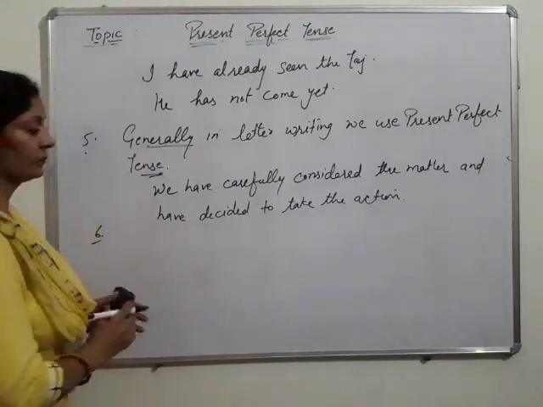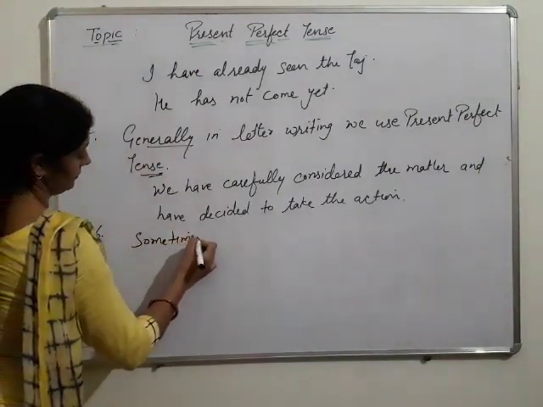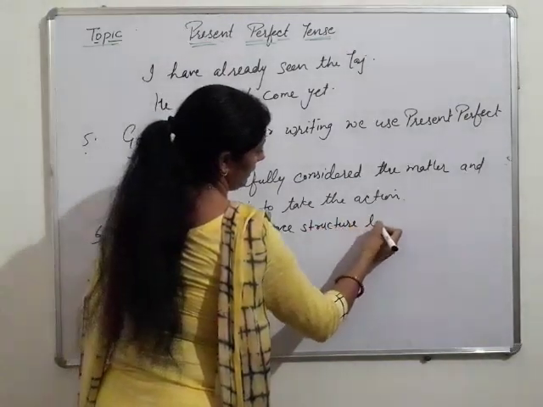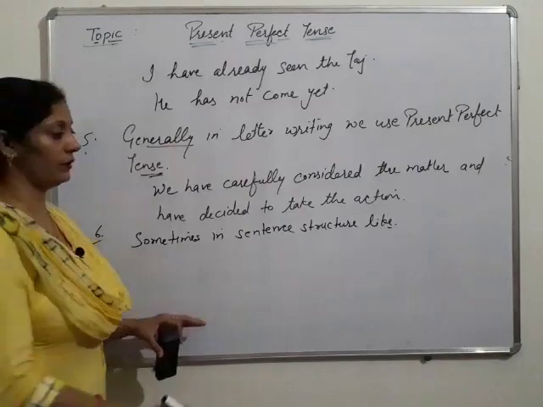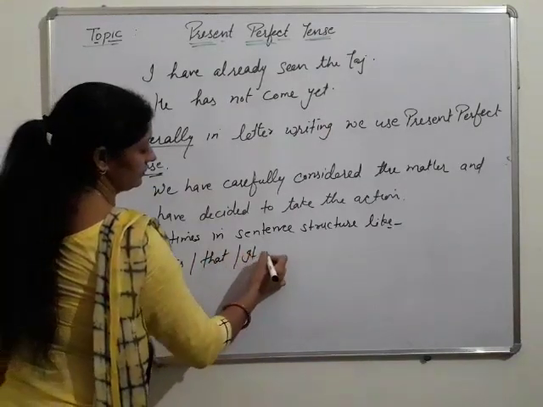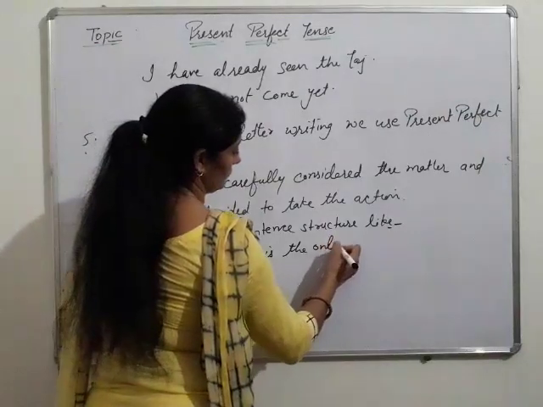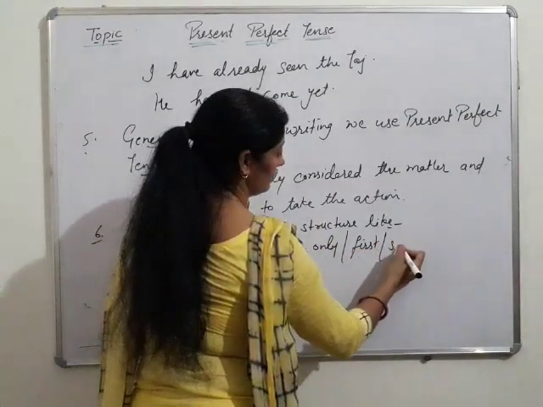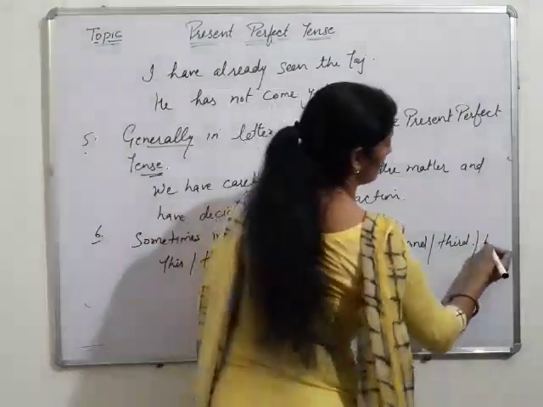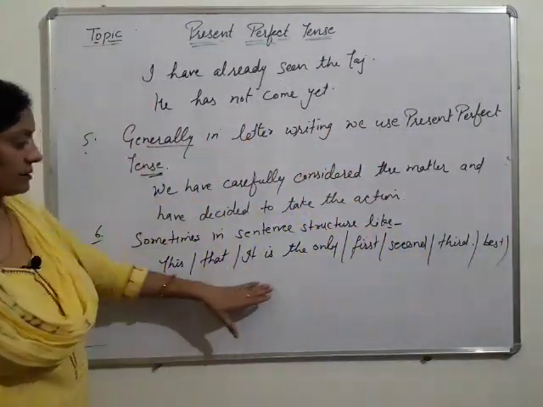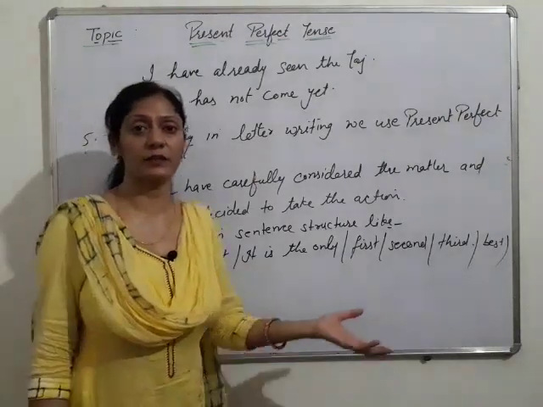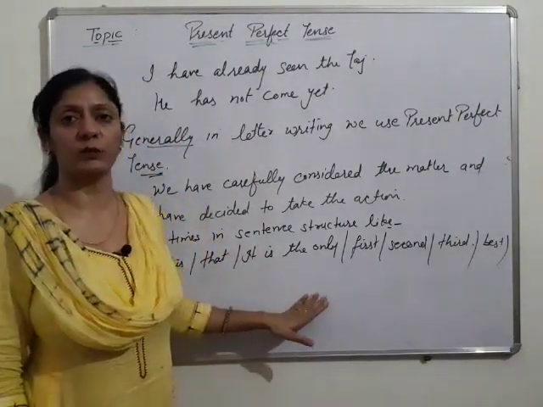Number 6 is sometimes in sentence structure, like when the sentence starts with a structure like it is the only, it is the first, it is the second, it is the third, it is the best, it is the worst. In this type of sentences we use present perfect.